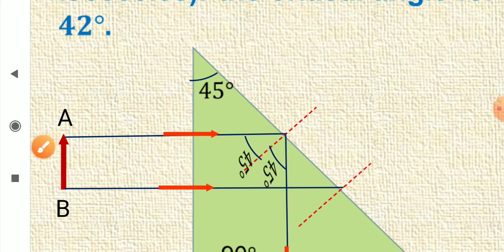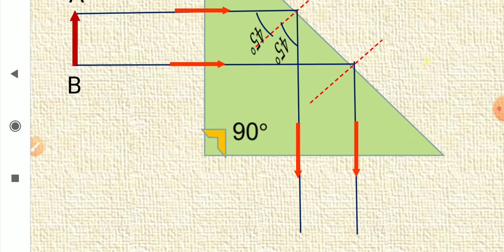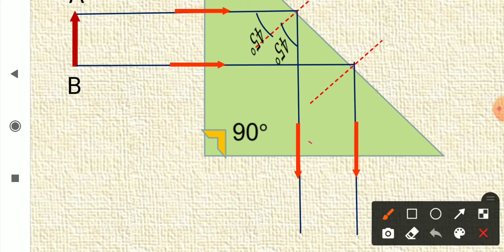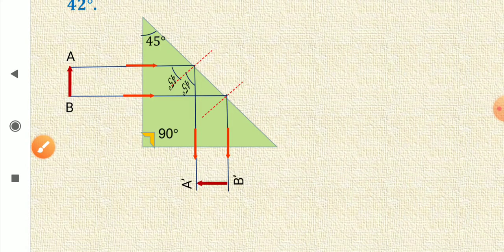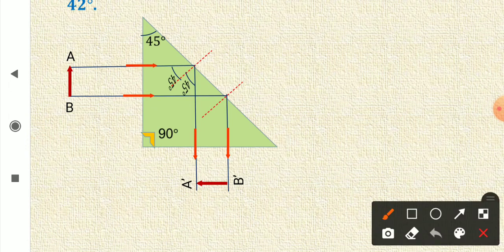And the same thing happens for the second ray, and at this point again the angle is 90 degree. That means it is coming along the normal, so there is no deviation. They will come straight out from the prism, and you can see that the ray which is starting from the head, after reflection, head will be made here A dash.